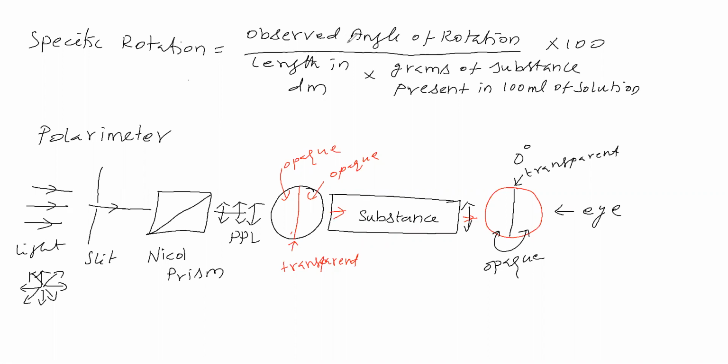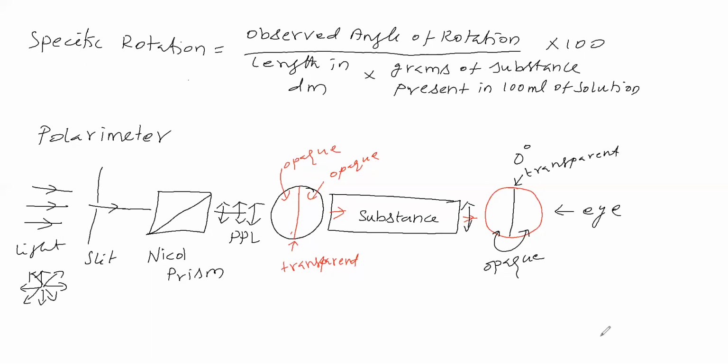So now we came to know what the observed angle of rotation is. Then length in decimeter means the length of this tube, which we write here in the unit of decimeter. Then the weight of the substance you are taking, you write in grams here. And the solution means 100 ml of solution. The volume of the solution you know, and as per that we have to substitute here. So for 100 ml of solution, how much substance is there, that in grams you have to substitute here. Then we will get the specific rotation, sir.